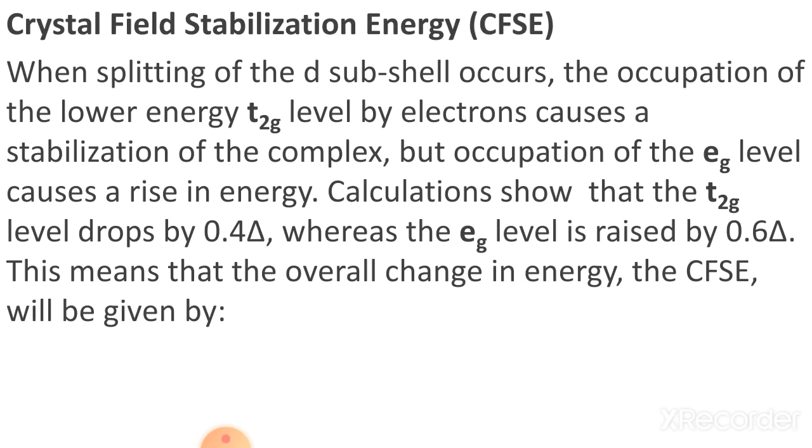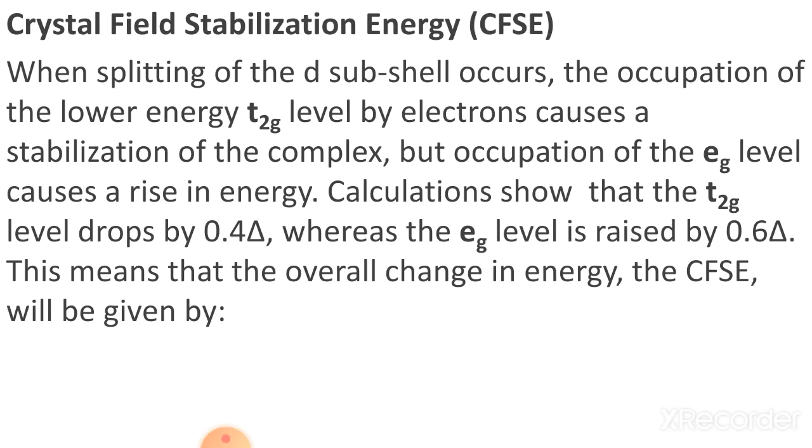When splitting of the d subshell occurs, the occupation of the lower energy t2g level by electrons causes a stabilization of the complex, but the occupation of the eg level causes a rise in energy. So now students, calculations show that the t2g level drops by 0.4 delta, whereas the eg level is raised by 0.6 delta. Here delta is the crystal field splitting energy.